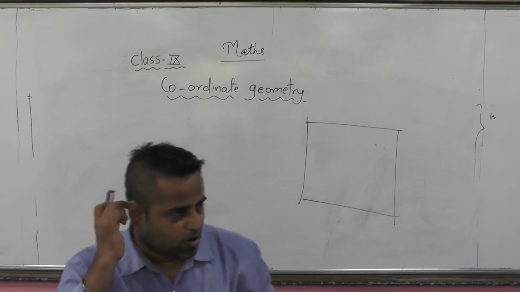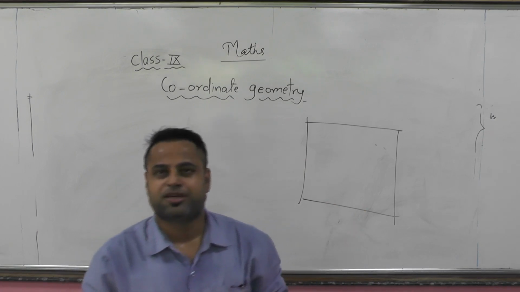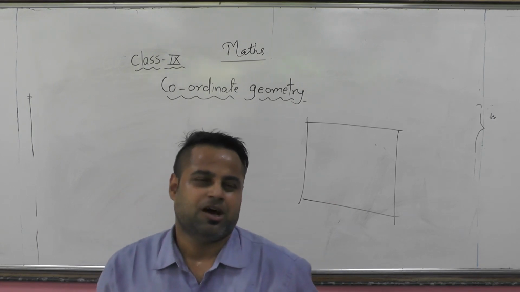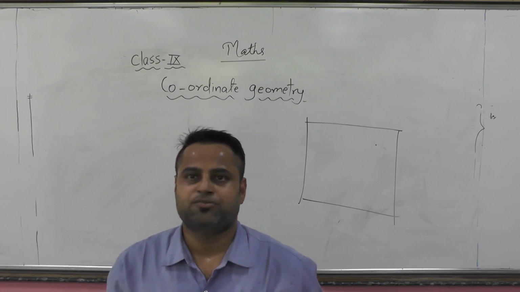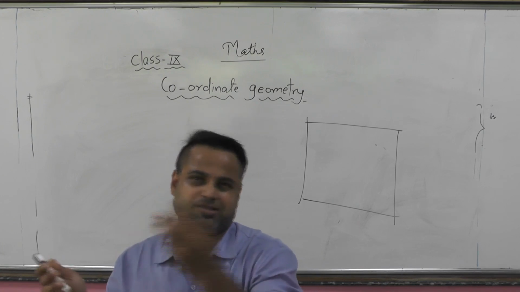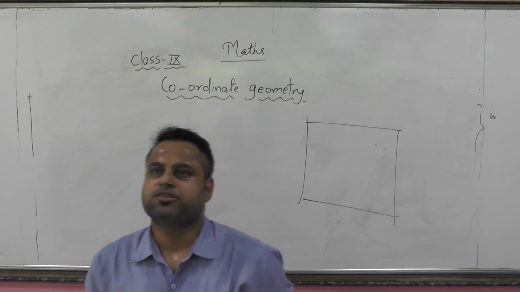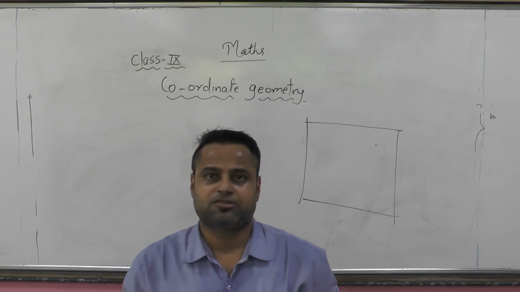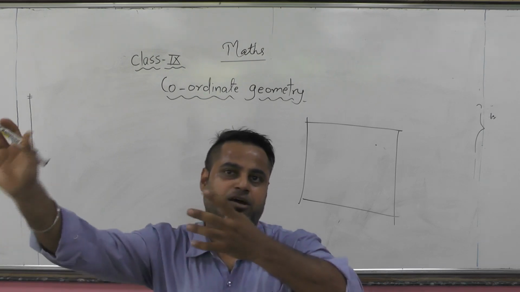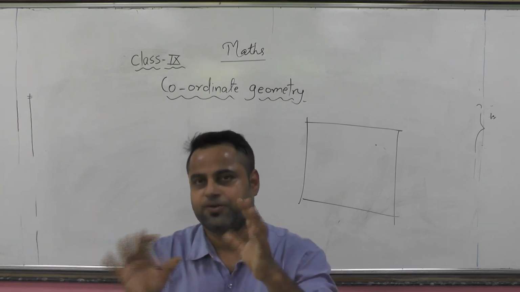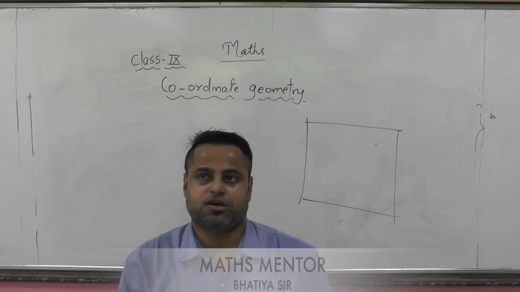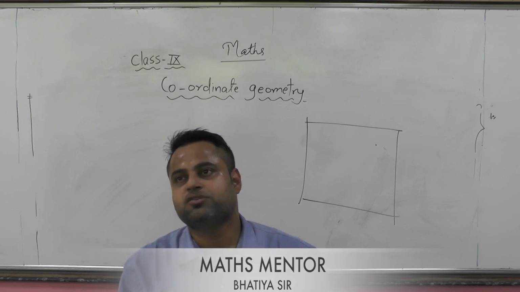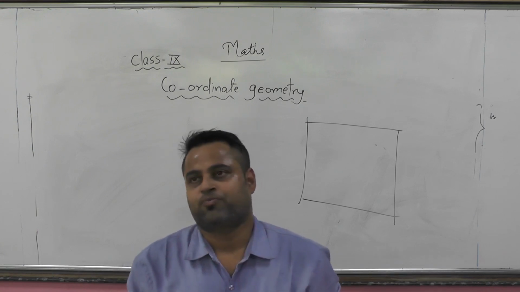Like that, we observe different maps in social science: road maps, construction maps, different things. Or suppose at home your father asks for a file from the table and you ask where it is. Sometimes you reply that it is on the table, on the left side, upside, or right down side. These are different allocation instructions, and this kind of thing is used to show position.